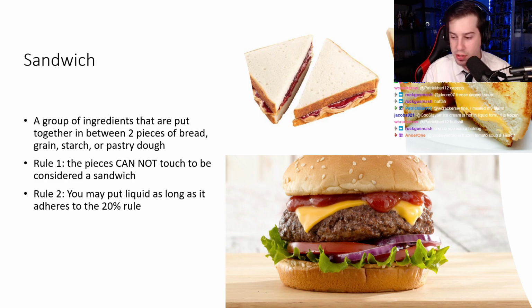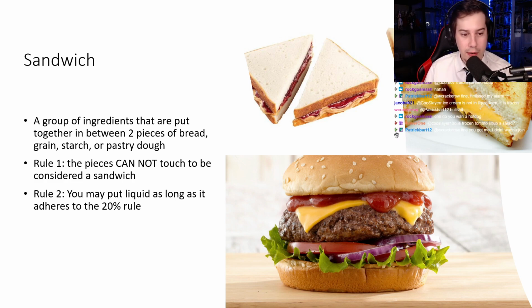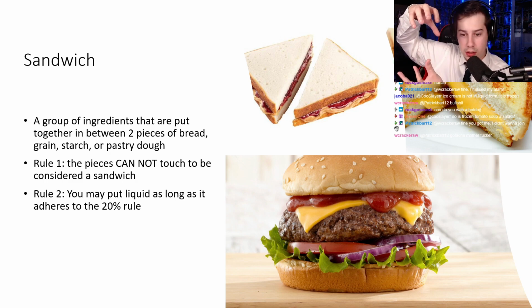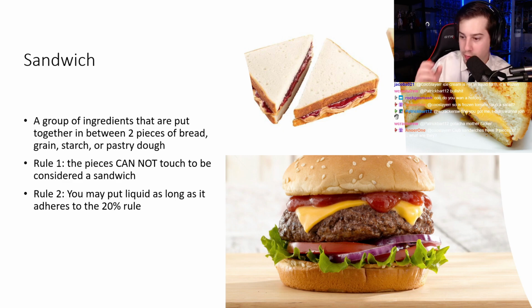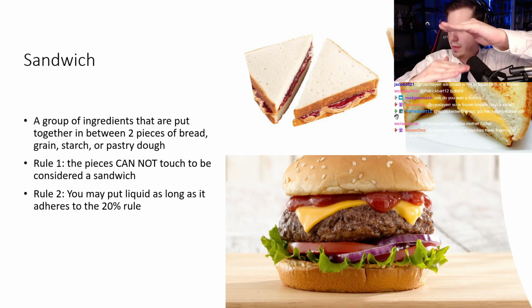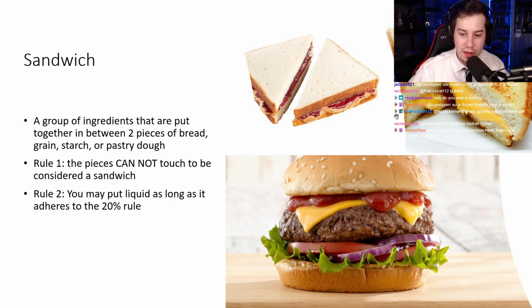Next, let's move on to sandwiches. A group of ingredients that are put together, here's the key kicker, between two pieces of bread, grain, starch, or pastry dough. For example, a cheeseburger between 2 buns with a hamburger, some cheese, some vegetables, and a little bit of ketchup liquid, peanut butter and jelly, and grilled cheese. Between 2. Club sandwiches have 3 pieces of bread. What are they? They are still sandwiches because you still classify the bottom sandwich and the top sandwich. They are 2 individual sandwiches.